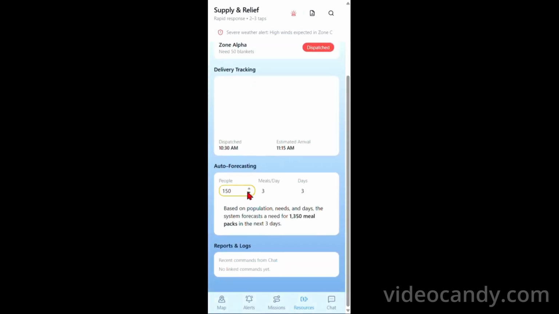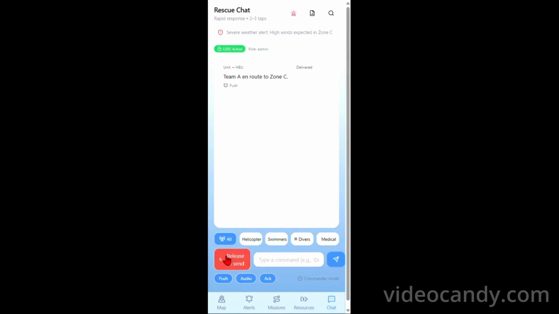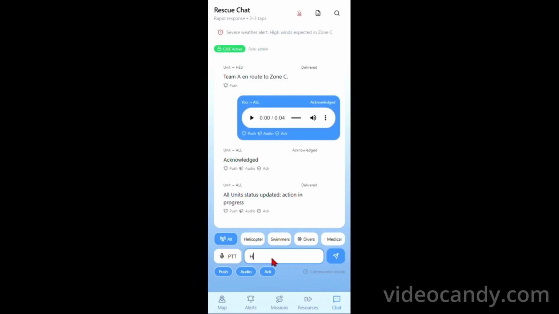In supply and relief, we can measure what foods we have given and what is still not given. This is the rescue team chat. The operation team can give a message or recording and they can chat with each other. There is also an option for helicopters, swimmers and divers, who can also chat with each other.